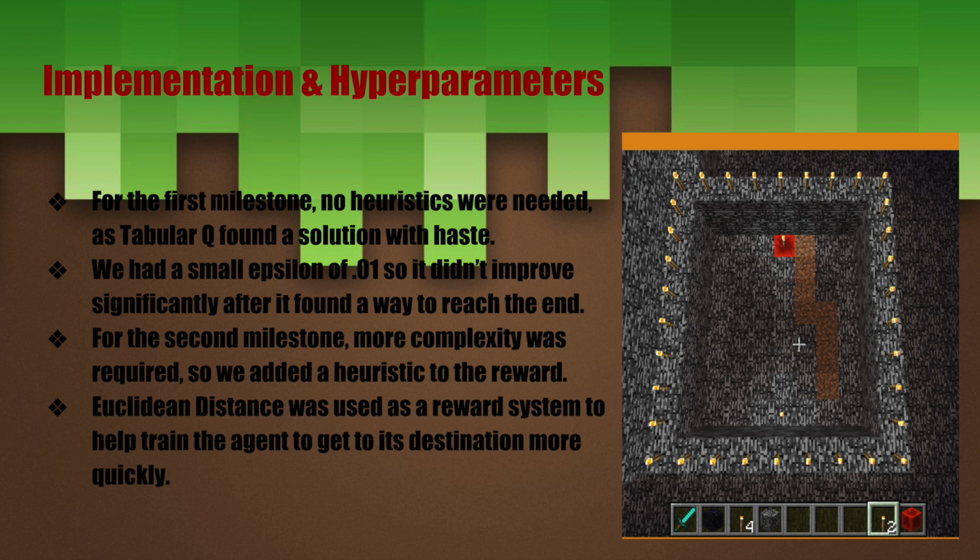For the second milestone, more complexity was required, so we added a heuristic to the reward, since the maze was almost twice as long and had walls, so it was a lot more difficult to solve. The heuristic we used involved the X position of the agent and the X position of the redstone block at the end of the maze, and we simply subtracted the difference between the end and the current position from the reward. So if you're far away, you get a high negative reward, and if you're close, you get a very small negative reward.